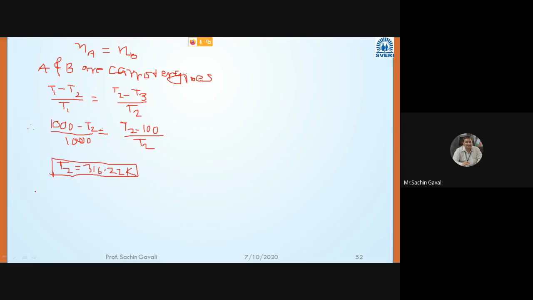Therefore, eta A is equal to eta B, and it is also equal to, using this formula, T1 minus T2 divided by T1, which is equal to 1000 minus T2.